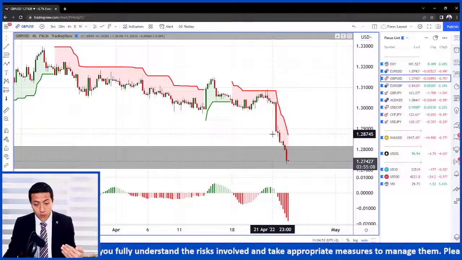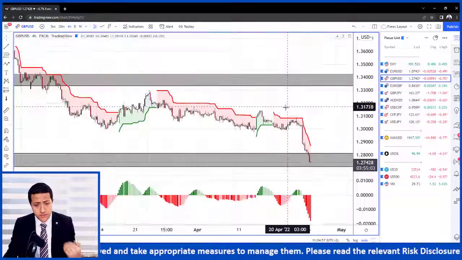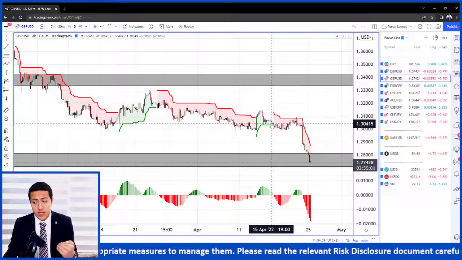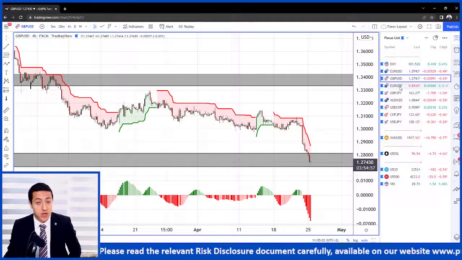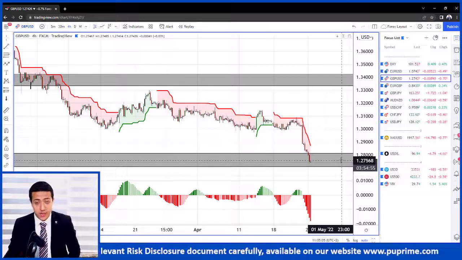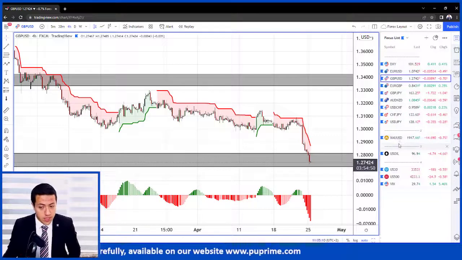On the 4-hour time frame, it's still showing no signs of rejection here. However, during today's session and during this week, we will be watching closely for rejection price action from here. The level of 1.2750 is really important on the pound versus the US dollar.